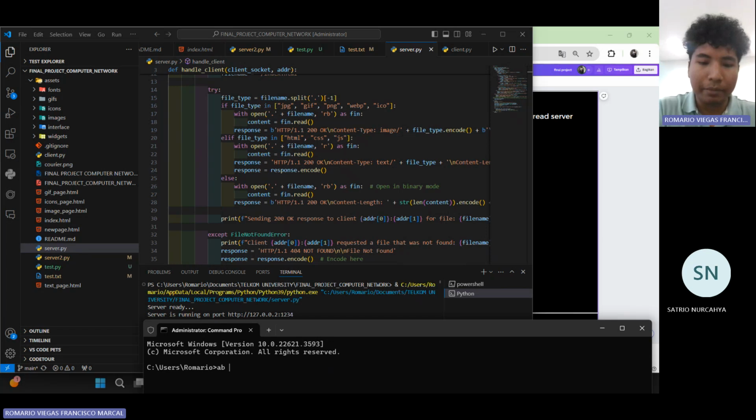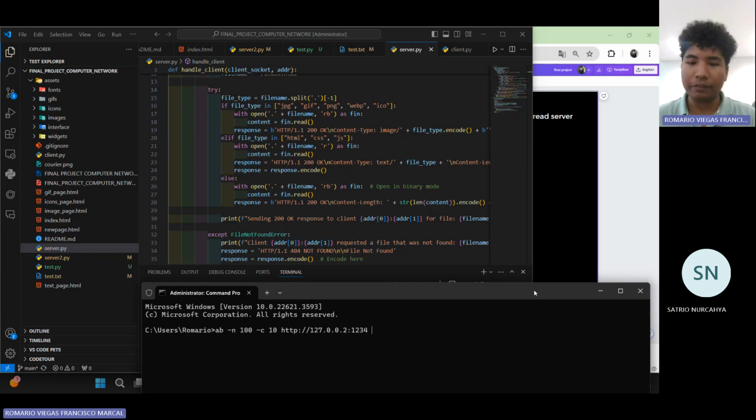We use the command ab -n 100 -c 10. We try to send 100 requests to this server, with 10 concurrent requests, over HTTP to 127.0.0.2 here with the port of 1234. Okay, now we have already completed the command.